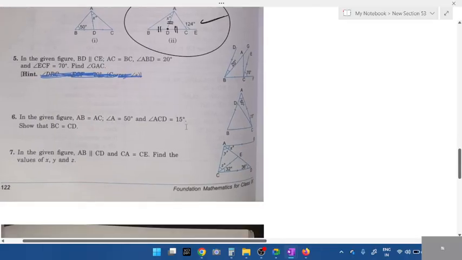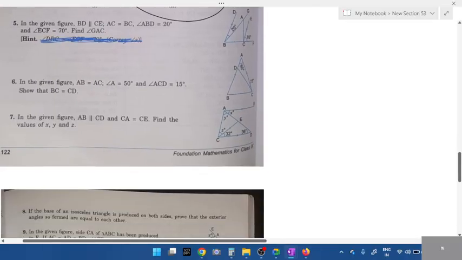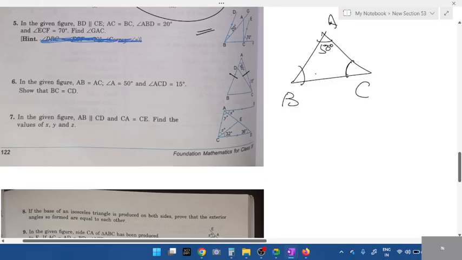Other questions. See the fifth one. The sixth one I'm going to skip. Apply the same isosceles triangle. Only the fifth one was tough, I solved it. Sixth one, see. AC and AD are isosceles. So in angles ADC and ABC, these two angles will be equal. If angle A is 50, what are angles B and C? Just ignore the D and C line, students.